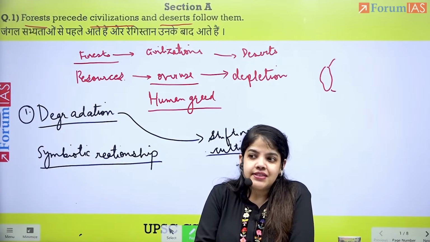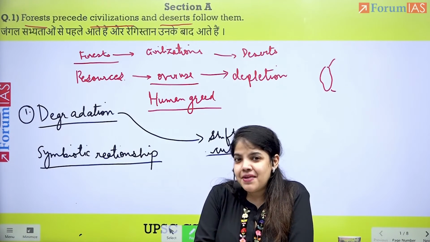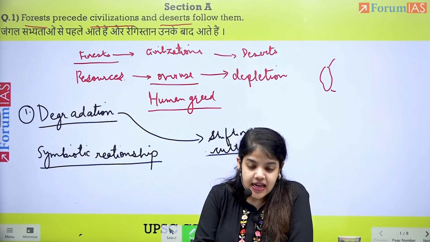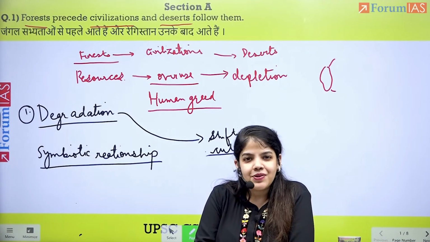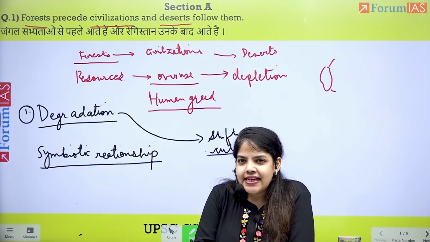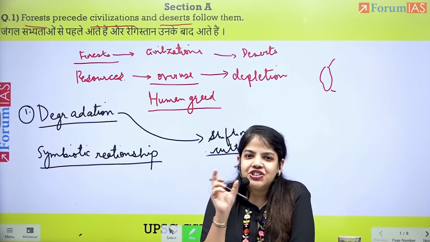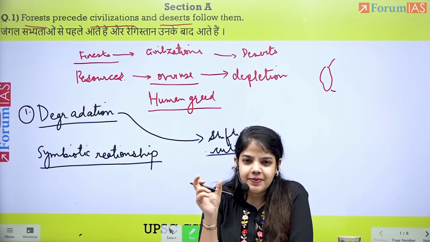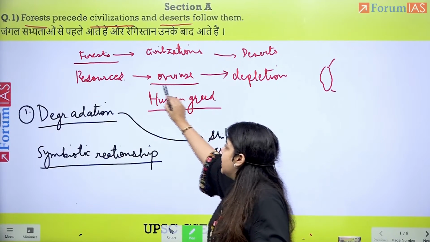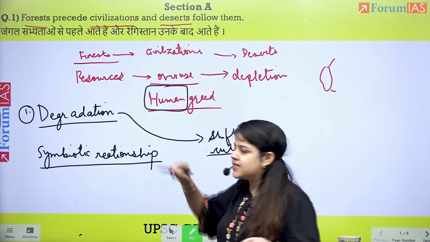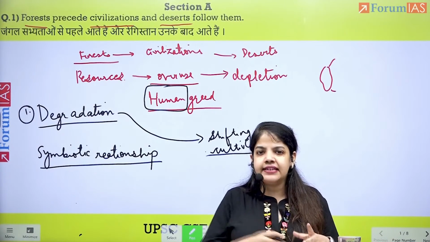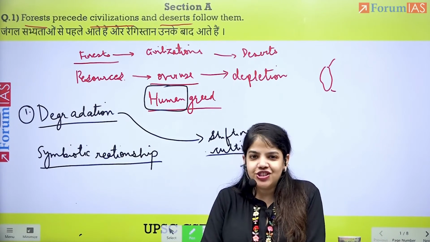The very dense forest is going to be replaced by less dense forest. It will not be the same pristine forest. It will not have the same biodiversity, and this is what the topic is talking about. It's talking about civilizations as the centerpiece of the essay, and by virtue of civilizations, it is humans. Humans come at the center of this essay, their usage of resources, that is forests, and it leading to desertification.